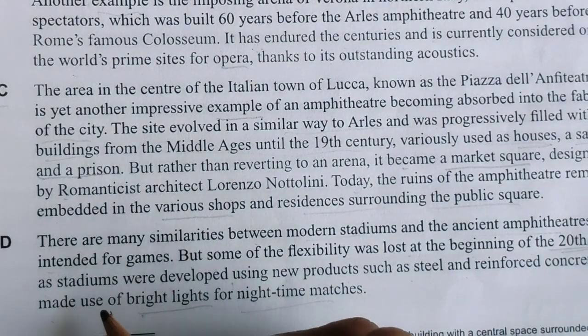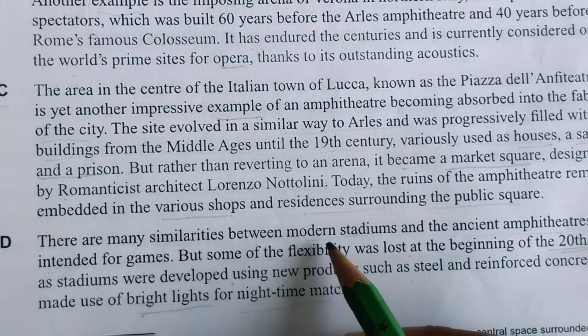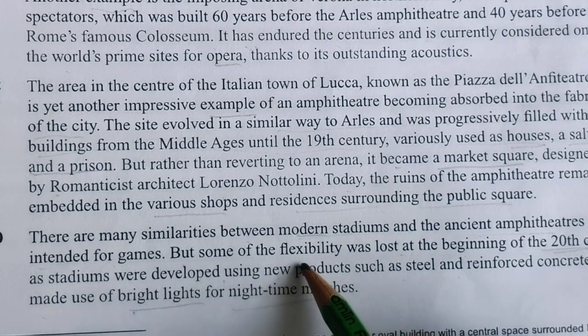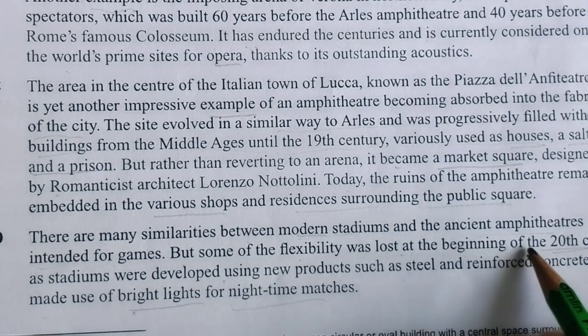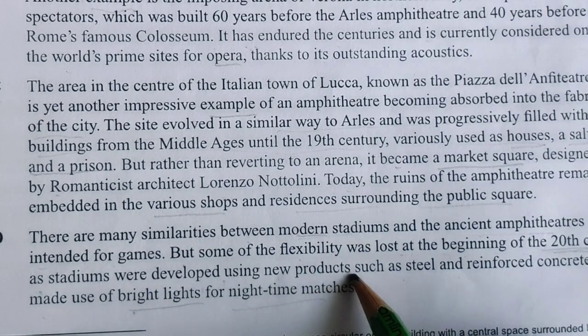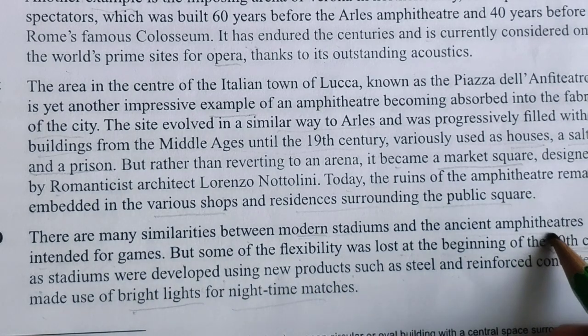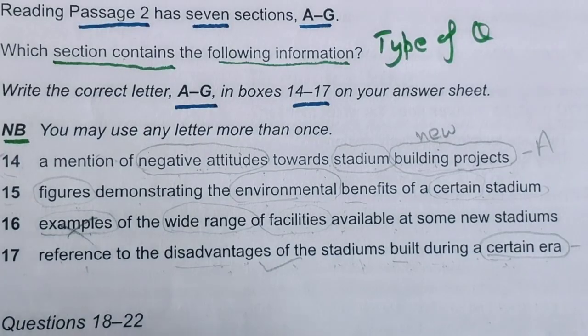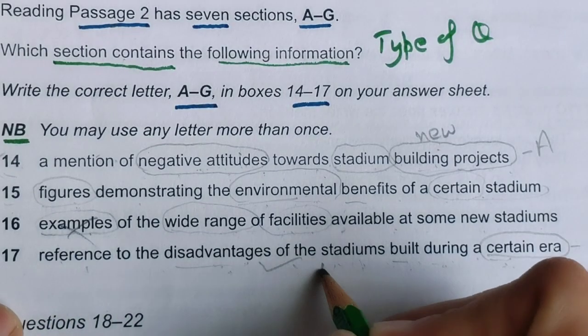Yes, the D paragraph is saying there are many similarities between modern stadiums and ancient amphitheaters intended for games, but flexibility was lost at the beginning of the 20th century as stadiums were developed using new products at this time. So this is the certain era they are talking about. Okay, so I will match it with D.